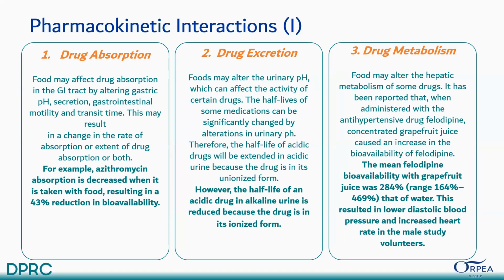Second is excretion. Foods may alter the urinary pH, which can affect the activity of certain drugs. The half-life of some medications can be significantly changed by alteration in urinary pH. Therefore, the half-life of acidic drugs will be extended in acidic urine because the drug is in its unionized form. However, the half-life of an acidic drug in alkaline urine is reduced because the drug is in its ionized form. And third is drug metabolism.